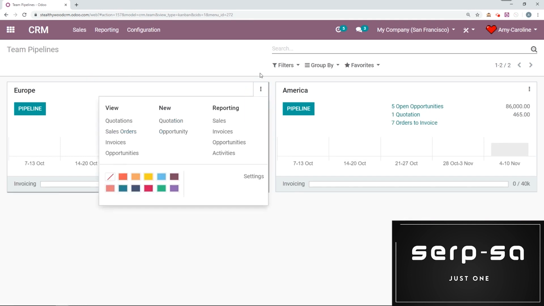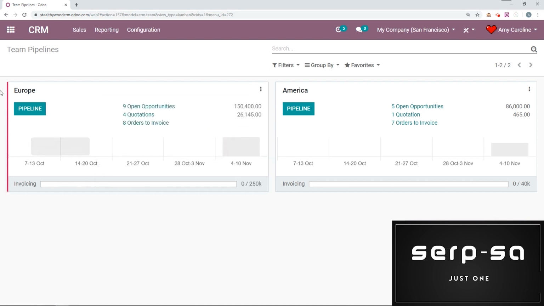And I'm also going to be able to do a cool few things from here. So if I click on these 3 little dots, I'm going to have some different information or actions I can do. So for example, I can view quotations for this team, sales orders, invoices, of course, opportunities as well. I'm also going to be able to create a new quotation or opportunity from here. Okay, I have some reports on the right as well, and I can even color code these pipelines. Okay, so maybe Europe will be this kind of pinkish color, and America will be yellow.